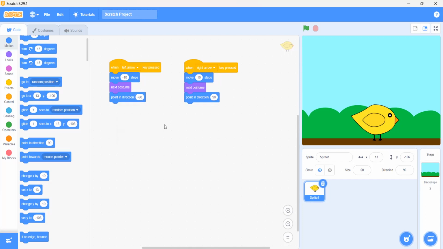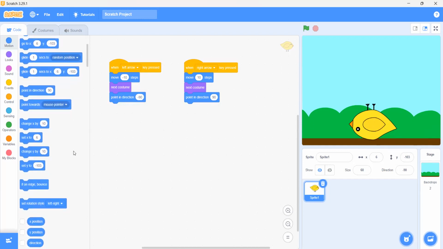Now when we click on the right arrow key, it is moving to the right. And when we click on the left arrow key, it is moving, no, it is not doing good. Now what should we do? It is going upside down, just like in our first lesson, when the fishes were going upside down. So which block did we use there?